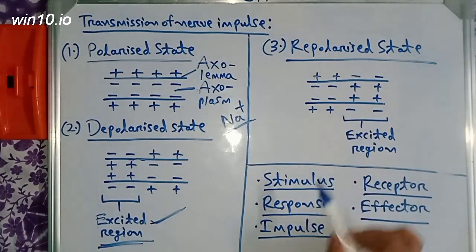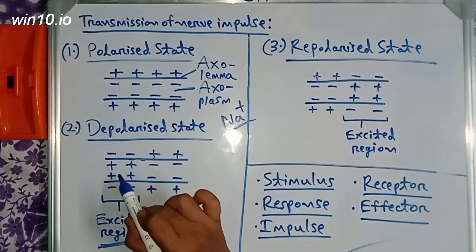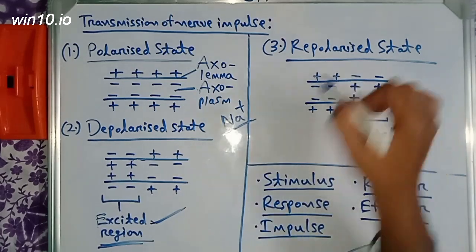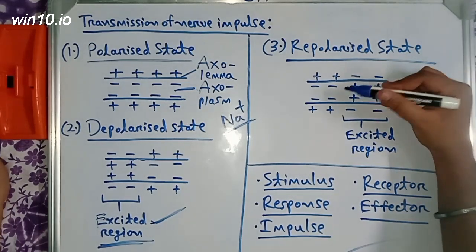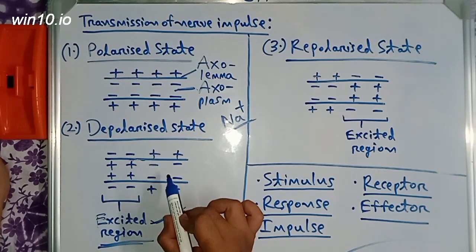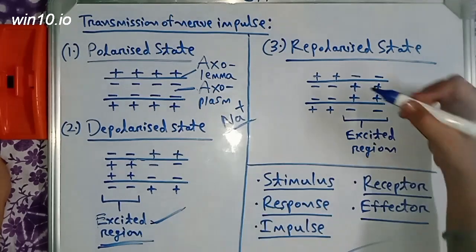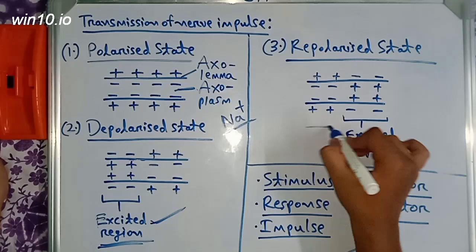Now you may be wondering how this previous region, which was excited, got back to the normal state. What happens is, when this stimulus was passed over to the next region, this previous region becomes repolarized.